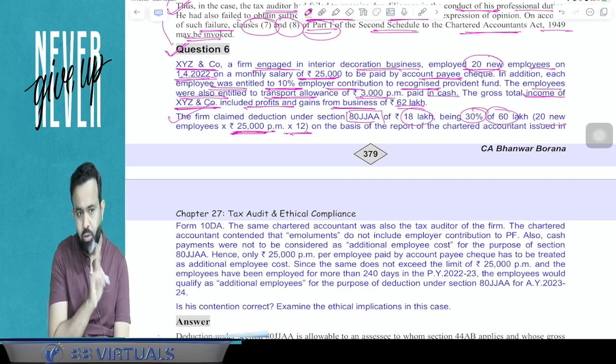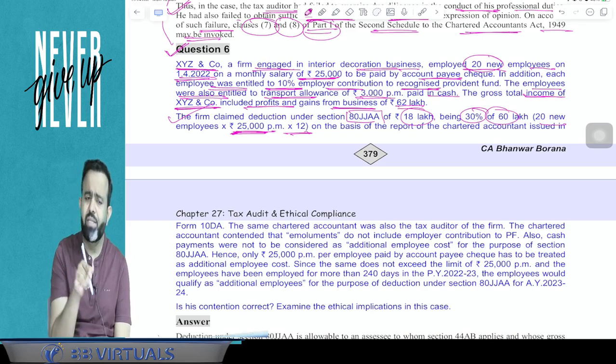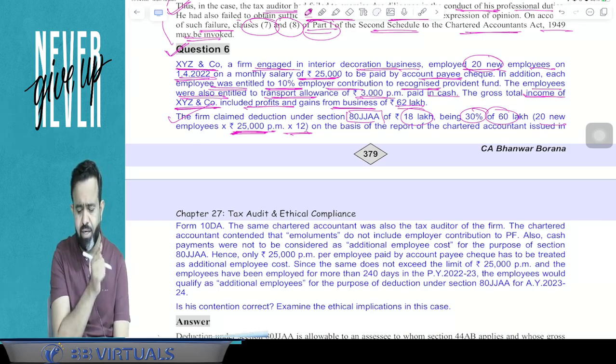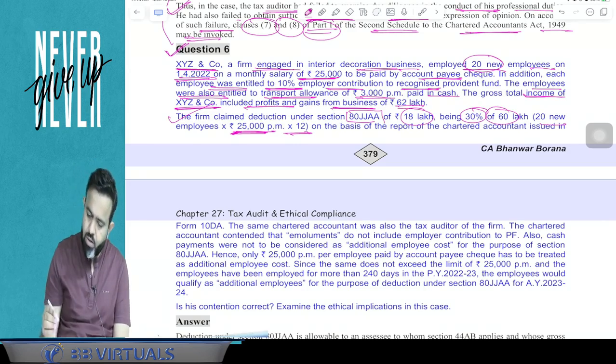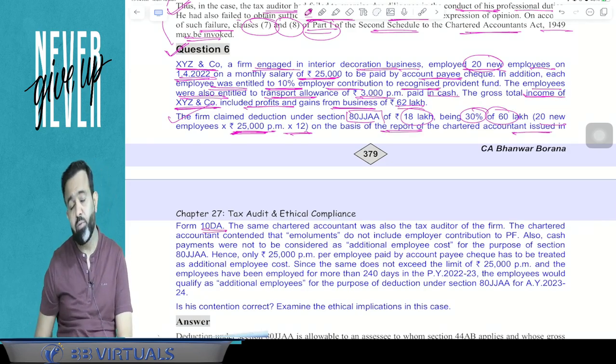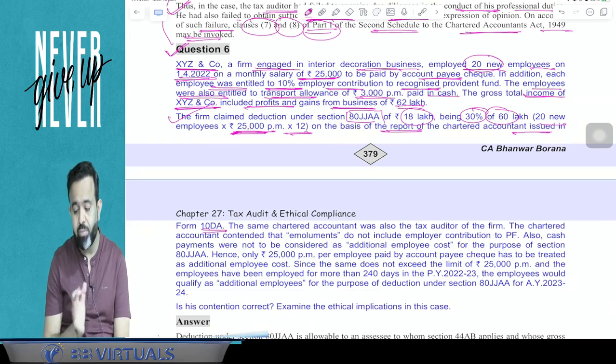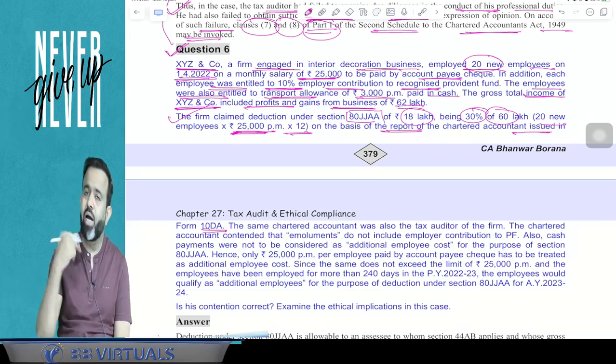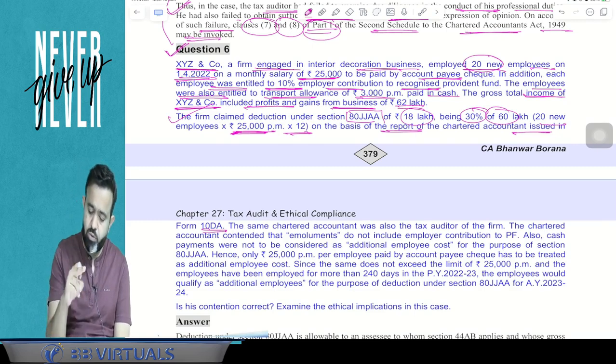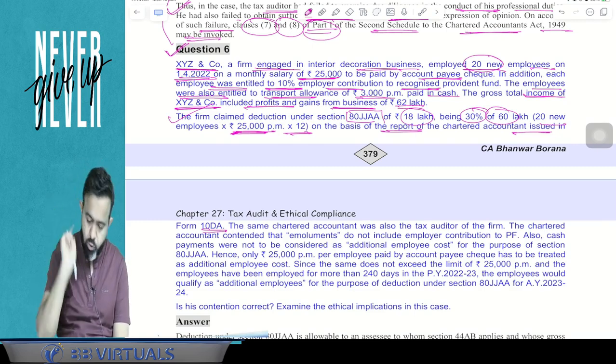So on the total salary of 25,000 per month multiplied by 12 months multiplied by 20 employees, the assessee has claimed a 30% deduction under section 80JJAA, on the basis of the report of a chartered accountant issued in Form number 10DA. In Form number 10DA, because if you want to claim 80JJAA, you have to audit your books of accounts and file the form 10DA also.